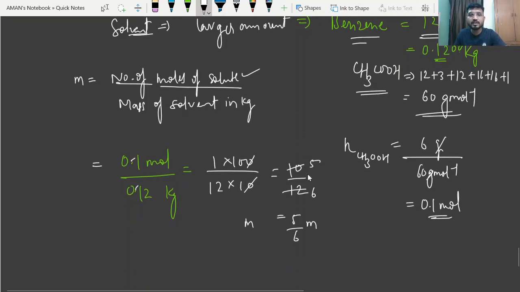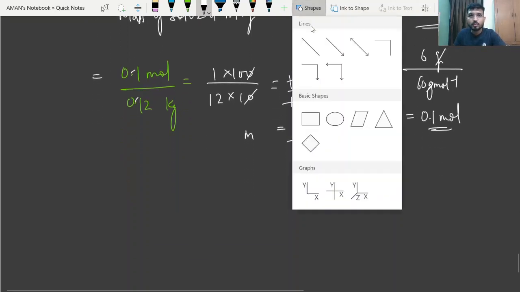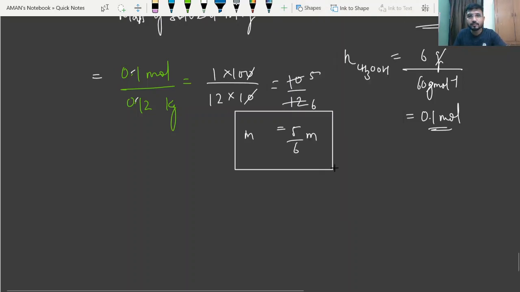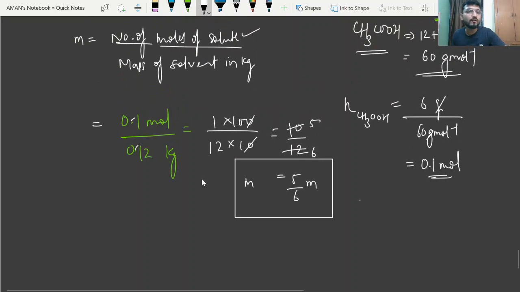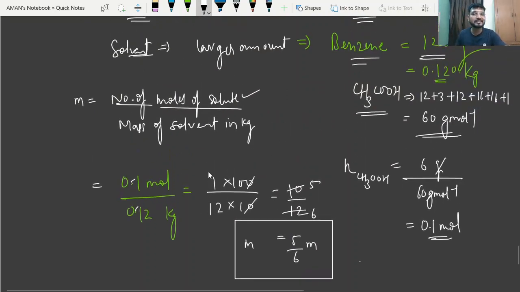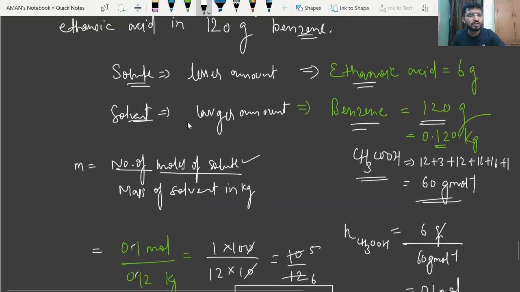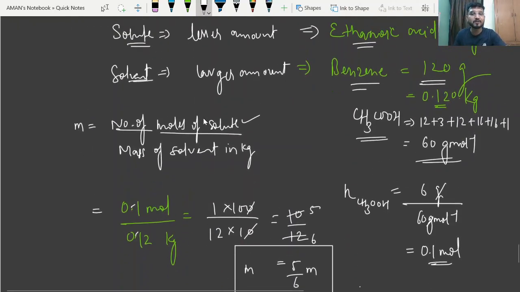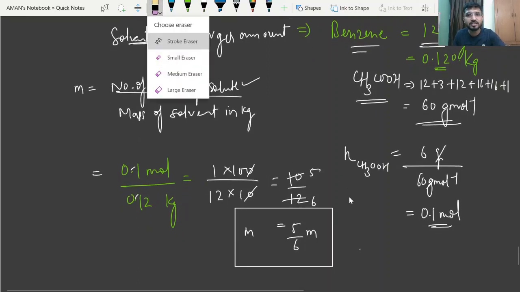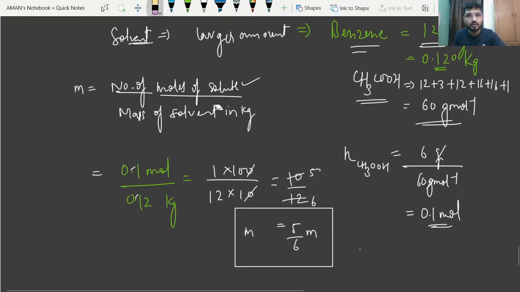So this will be our molality. Okay, 5 by 6 will be the value of molality. Is it clear? This is a very simple question. You have to just put the values here, and you can easily calculate the molality.